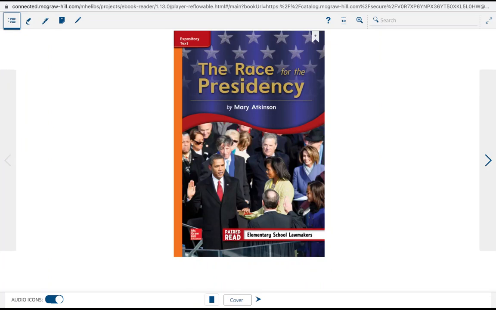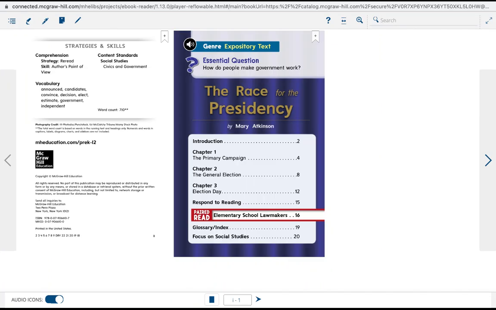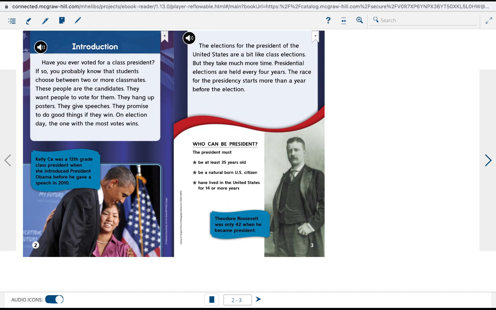The race for the presidency. Have you ever voted for a class president? If so, you probably know that students choose between two or more classmates. These people are called the candidates.